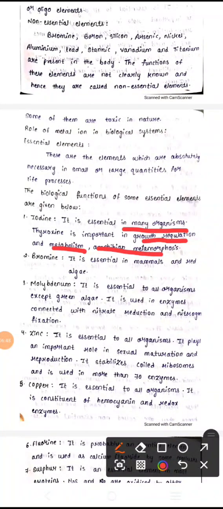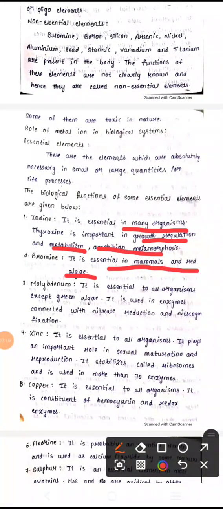So iodine is mainly involved in goiter disease. Goiter disease is where the thyroid gland, which is present over the neck, swells. That one we call goiter disease. If iodine is less or iodine is more, we are going to get thyroid problems. And next we have bromine. Bromine is mainly important for mammals and red algae. Mammals in the sense of those which take milk after birth, that we call mammals, and red algae.